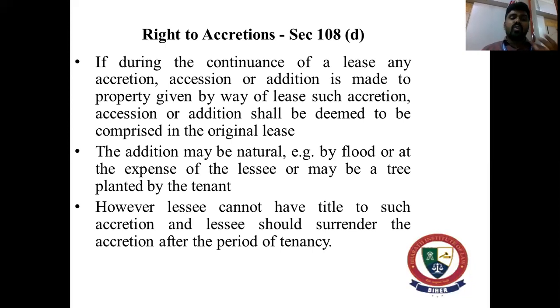And when the lessee encroaches upon neighboring land, so let's say you're going to get easementary rights, it is deemed to be an accession. And if the lessee acquires a prospective title to the accession, the lessor gets the benefit of the accession at the end of the lease period. So let's say the lessee is there for a period of, let's say, 20 years, and he is enjoying part of the land of the neighbor. So now he has got the easementary rights over the neighbor's land.